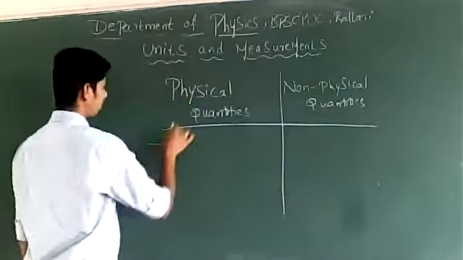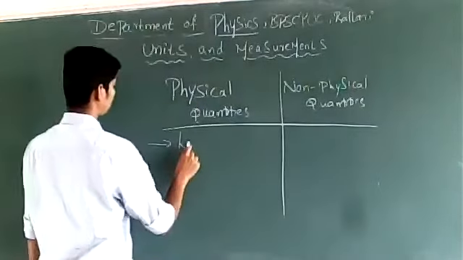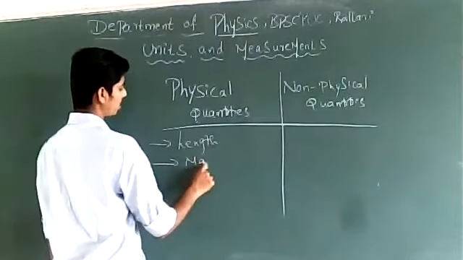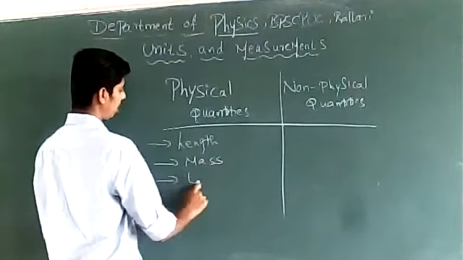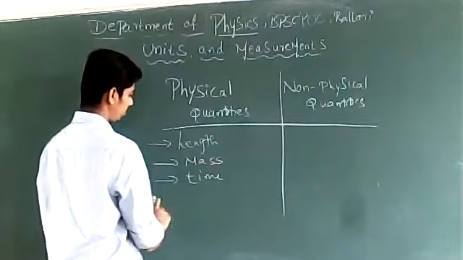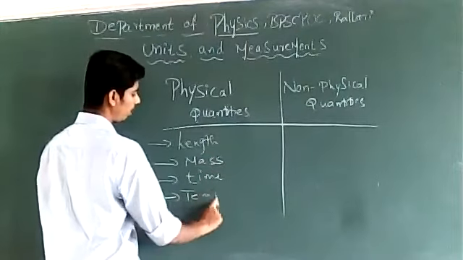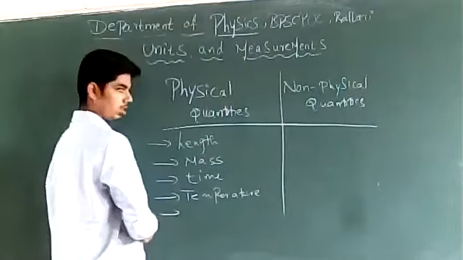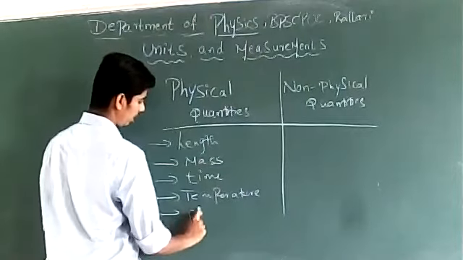For physical quantities, I can write length of an object, mass of an object, time of an event, temperature of a body, right? Still, electric current.